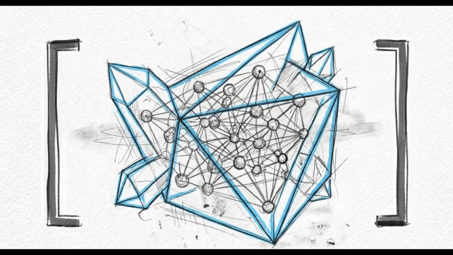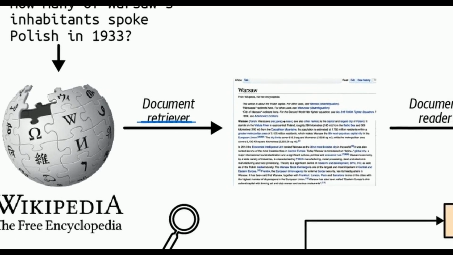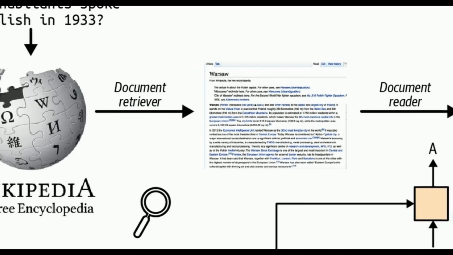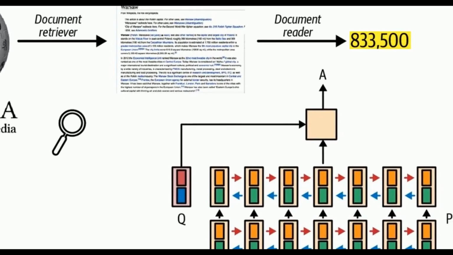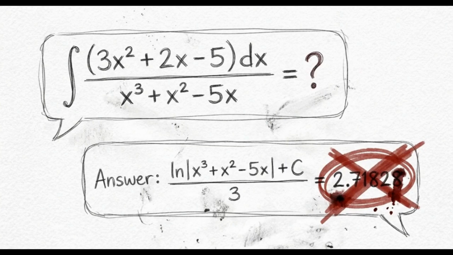Even with massive memory, a model is trapped within its own parameters. Its weights are mathematically frozen at the end of training, isolating it from any new information. This pipeline shows one method for breaking that isolation: retrieval augmented generation, or RAG. The system connects to a document retriever, pulls external data, and feeds it directly into the context window to construct an informed answer. But fetching text only solves half the problem. Trying to train a language model to perform rigid mathematical logic using only statistical approximations requires massive amounts of compute and still yields inaccurate results.